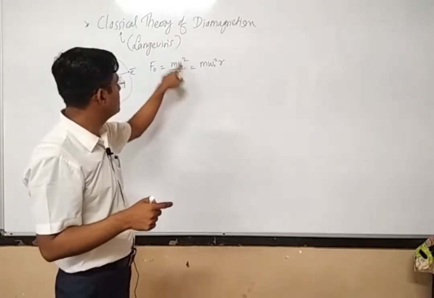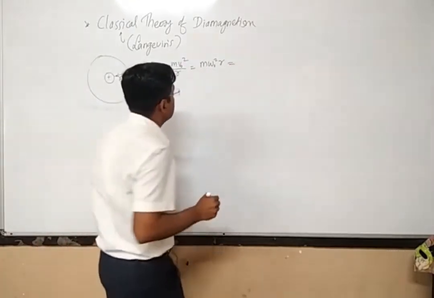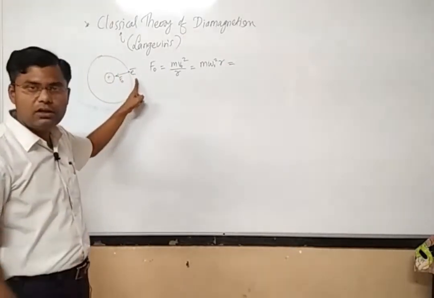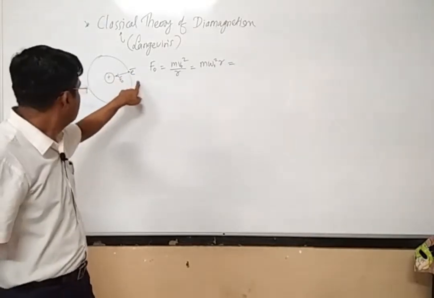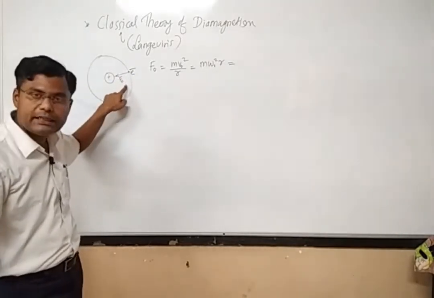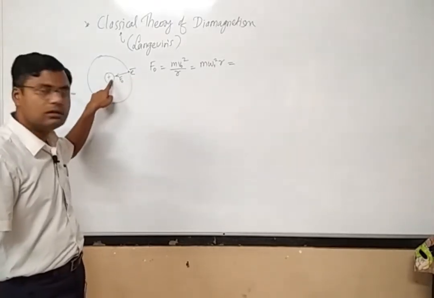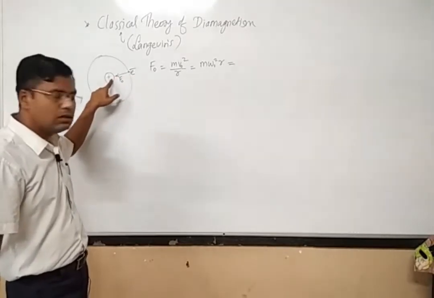Then I can rewrite this equation as m omega 0 square r, and that must be equal to, see, the centripetal force acting on this electron, but by which quantity would this centripetal force be supplied? This centripetal force would be provided by the electrostatic force of attraction between the electron and the nucleus.